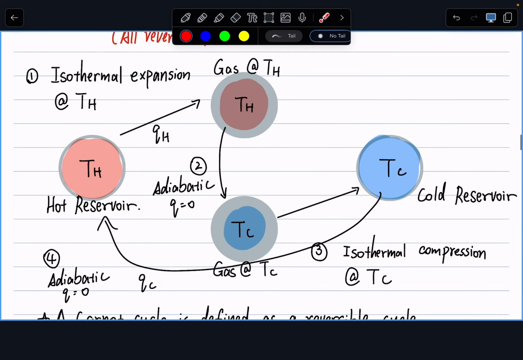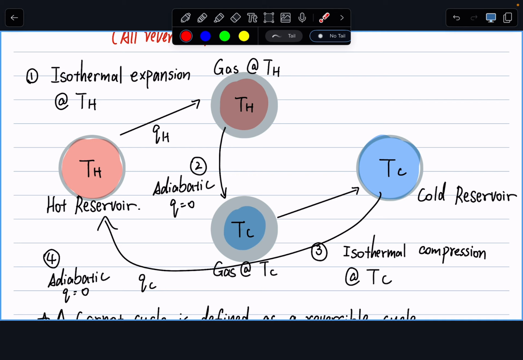All right, so getting started, what do we have in the Carnot cycle? We have 4 different thermodynamic states with different temperature, pressure, and volume. And what is happening between these 4 thermodynamic states are 2 isothermal processes and 2 adiabatic processes. Effectively, we start from a hot temperature at a certain PV.